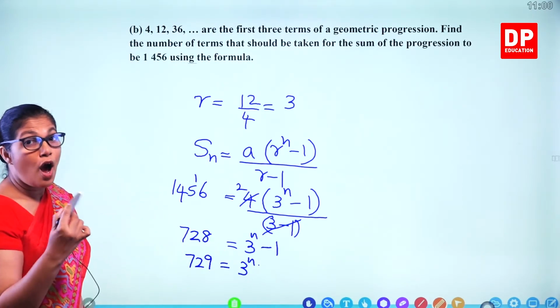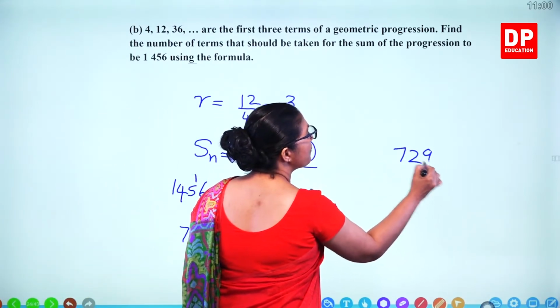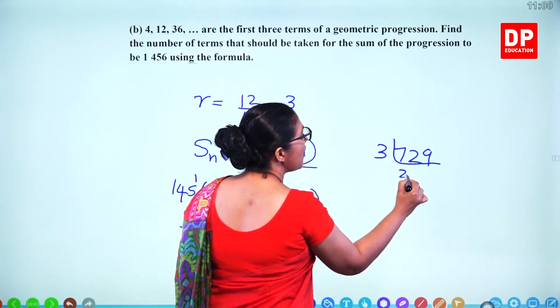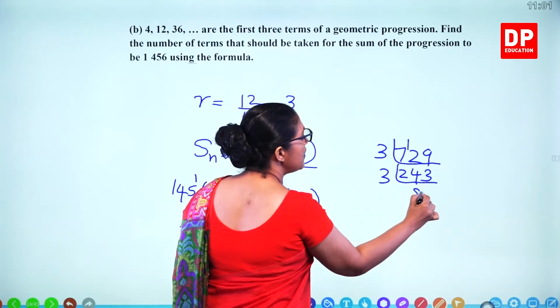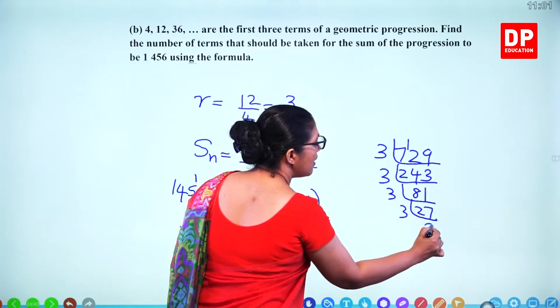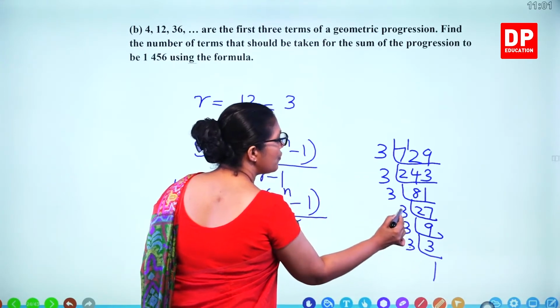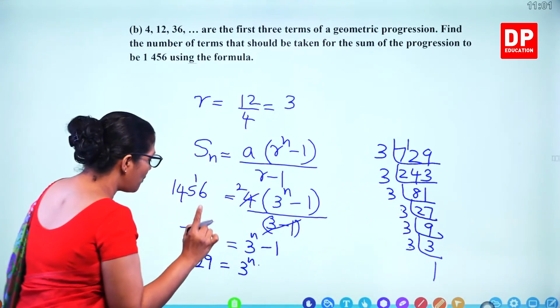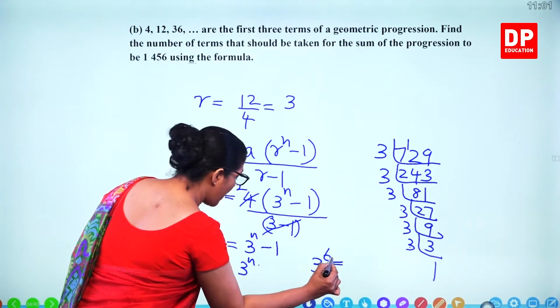Now we need to see how many 3's are there in 729. How many 3's? Divide and see. Divide by 3. You get 243, 81, 27, 9, 3 and 1. 1, 2, 3, 4, 5, 6. 3 to the power 6 is equal to 729.